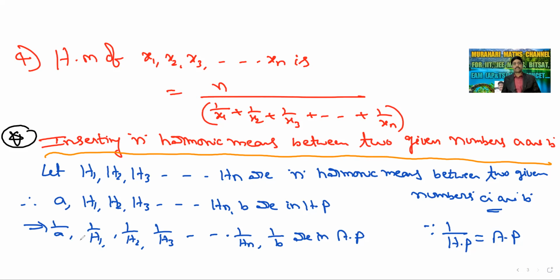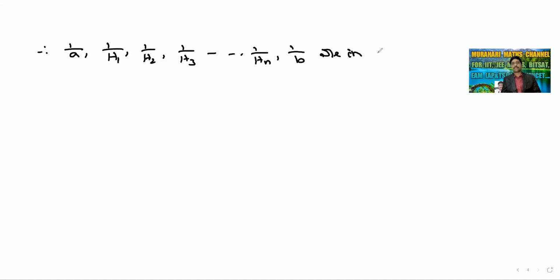Okay. Now we have to find H1, H2, H3, and so on, Hn values.